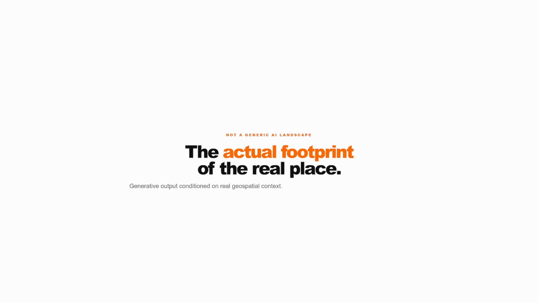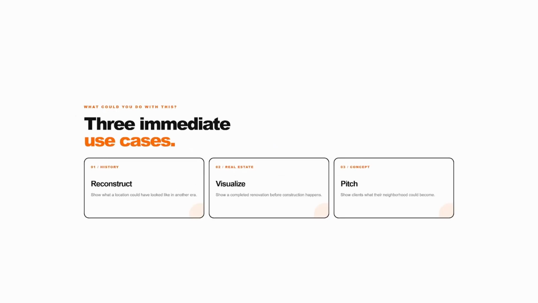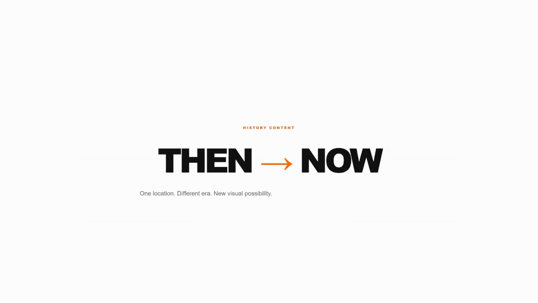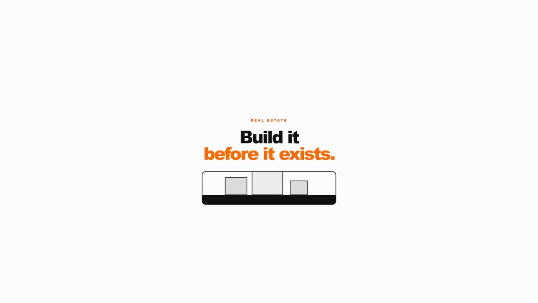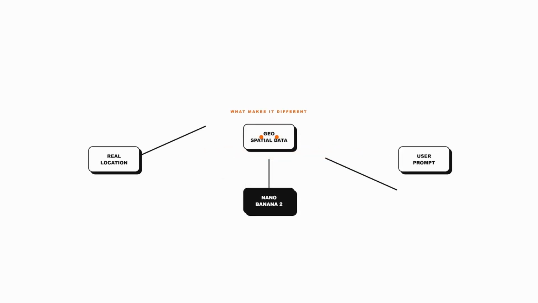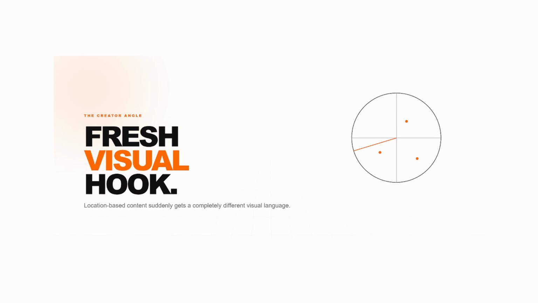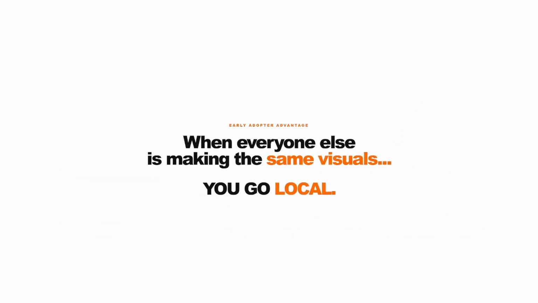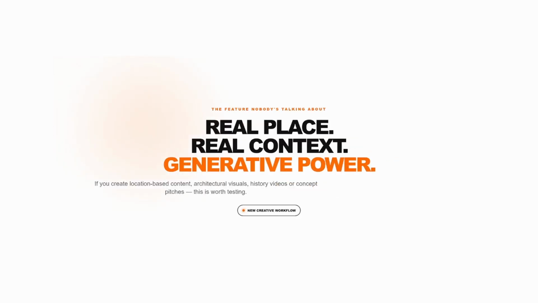Think about these use cases. History content: reconstruct what a location looked like in a different era. Real estate: show a property with a completed renovation before it happens. Even concept pitches, showing a client what their neighborhood could look like with a specific development. It's the same Nano Banana 2 model doing the generative work, but conditioned on real geospatial data instead of a blank canvas. For anyone doing location-based content, architectural visualization, or even just wanting a fresh visual hook for a video, this is worth testing.